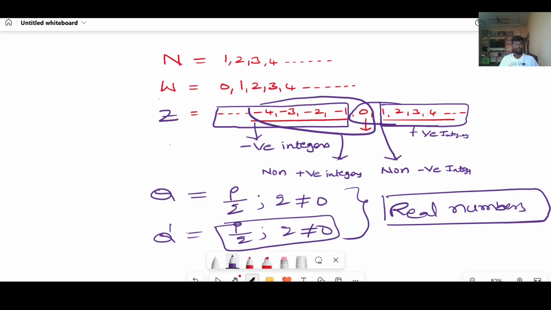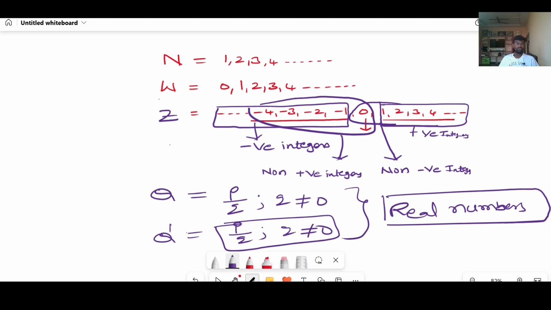To recap, natural numbers are counting numbers, whole numbers are natural numbers with 0 added, and Z means Zahlen numbers, that is integers. In integers we have positive integers, negative integers, and 0. If you combine 0 to the positive integers, you get non-negative integers. If you combine 0 with the negative integers, you get non-positive integers.